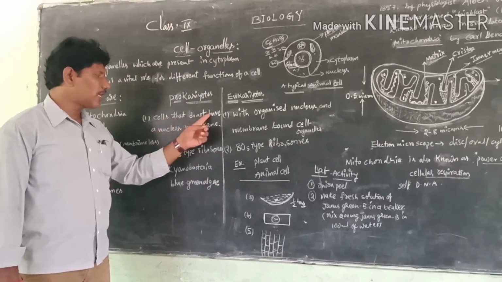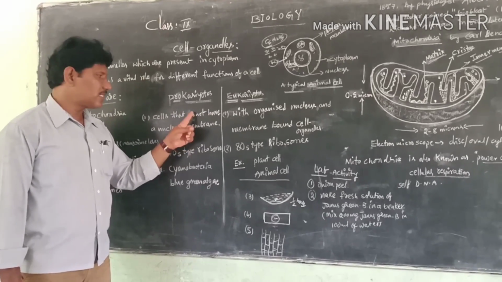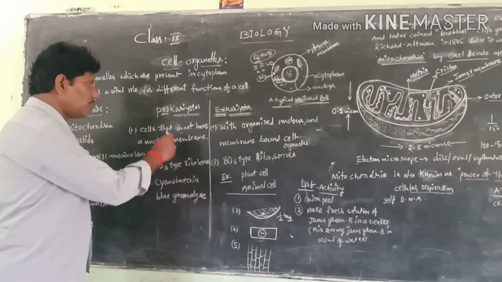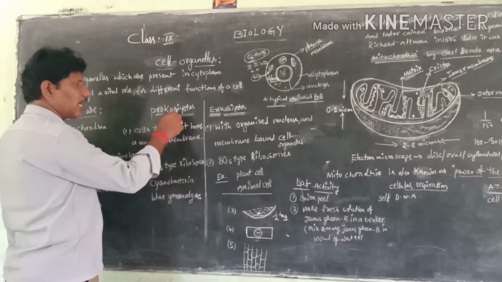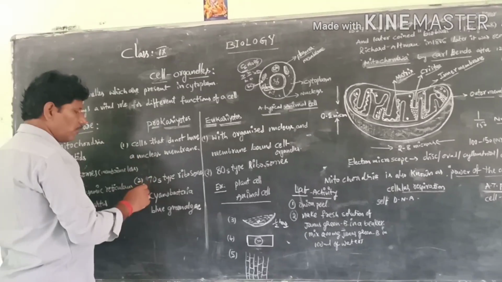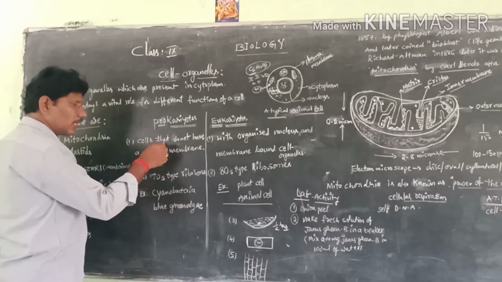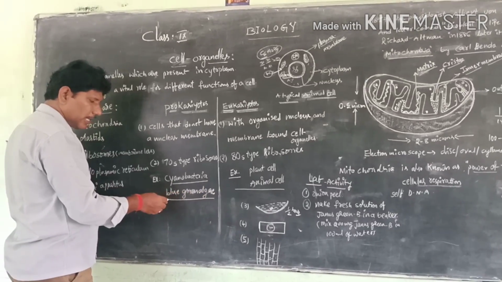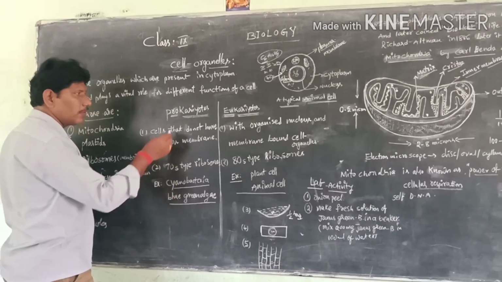The cells which do not have the nuclear membrane are called prokaryotes. Pro means first or previous, karyotes means nucleus. For example, organisms like cyanobacteria or blue-green algae are the best examples of prokaryotes.